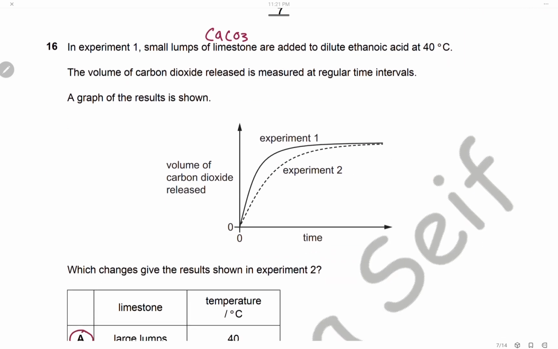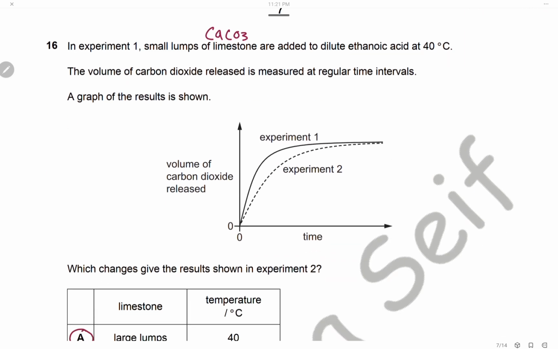Question 16. In experiment 1, small lumps of calcium carbonate are added to dilute ethanoic acid at 40. The volume of carbon dioxide released is measured at regular time intervals, and the graph shows the result of experiment 1. In experiment 2, we have made a change to give the result shown.